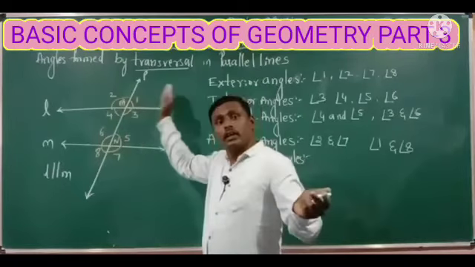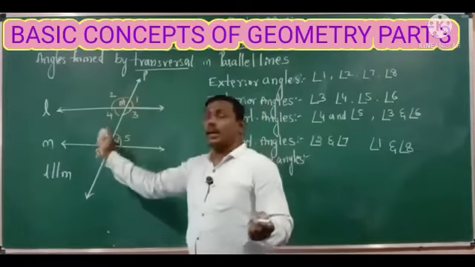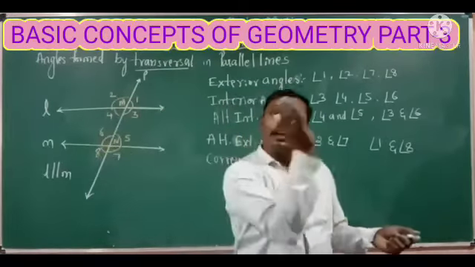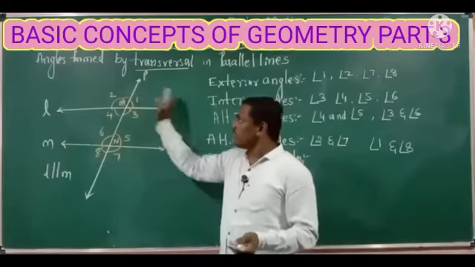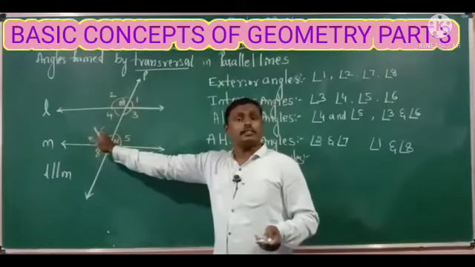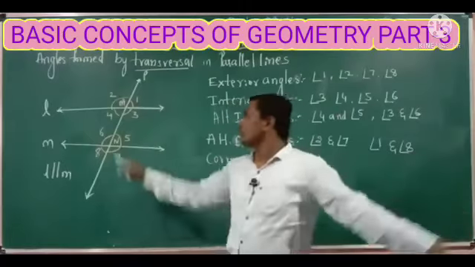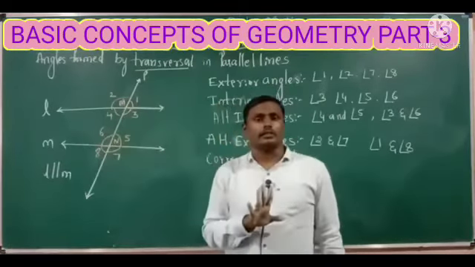Angle 1 is on the right side of the transversal, whereas angle 6 is on the left side of the transversal, right? So these two are not corresponding angles.